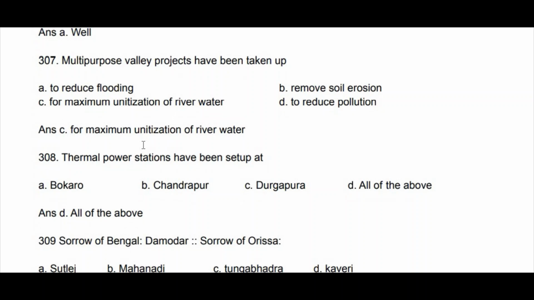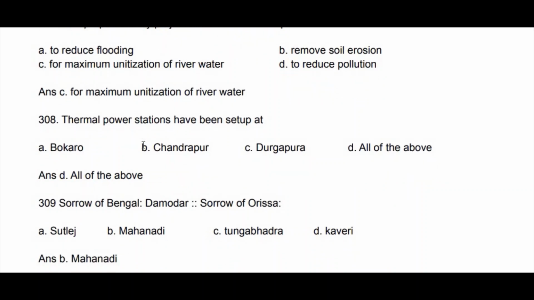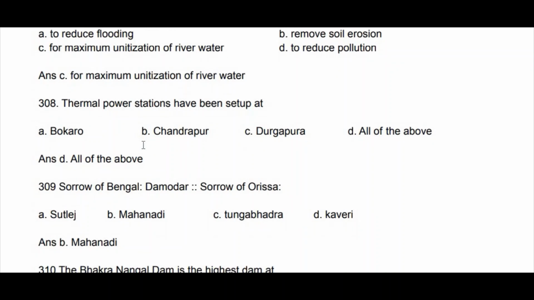River Damodar is called the Sorrow of Bengal, important one. And Sorrow of Odisha: Sutlej, Mahanadi, Tungabhadra, Kaveri. Yes, Mahanadi is in Odisha. Sorrow of Bihar. It is Kosi. Yes, it is very important.